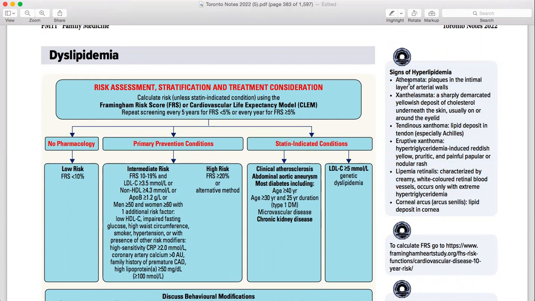Like having atheroma, how does it look on the outside? This one is inside the arterial walls, so it is not going to show up in a picture, right? The patient is not going to present to you saying I have something in my arterial wall, so can you see it? No. But all those things like xanthelasma can present on the outside, underneath the skin. So you need to know how it looks, okay?